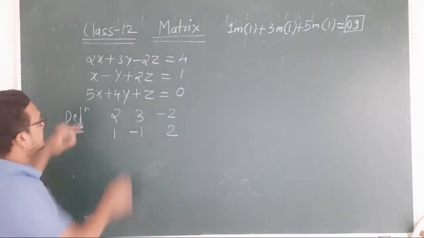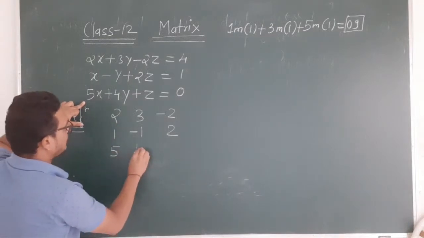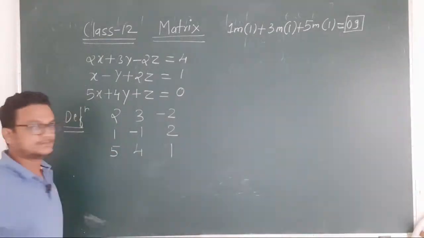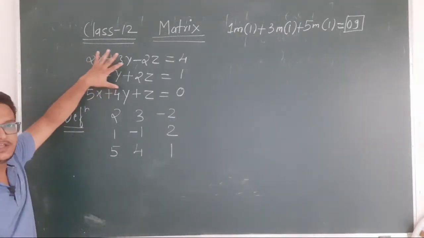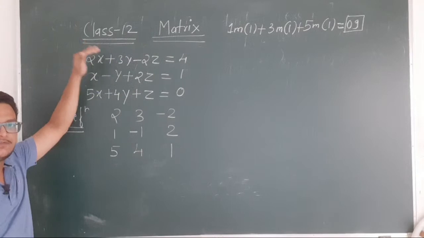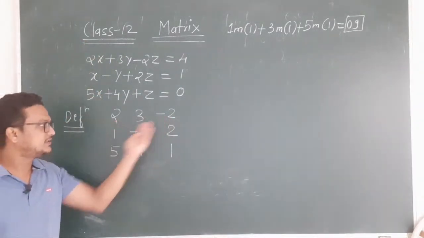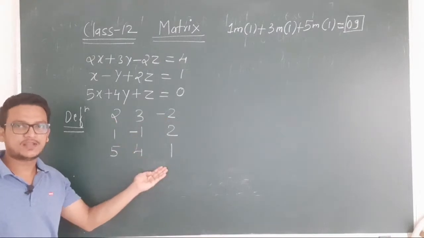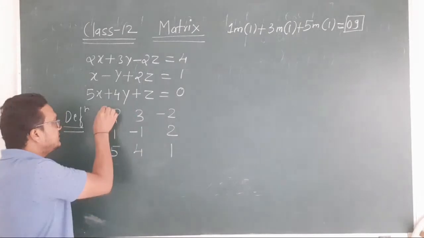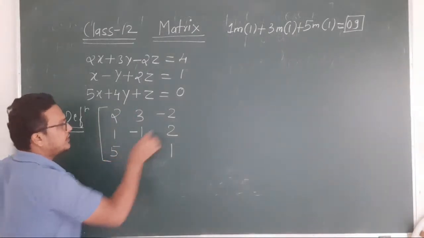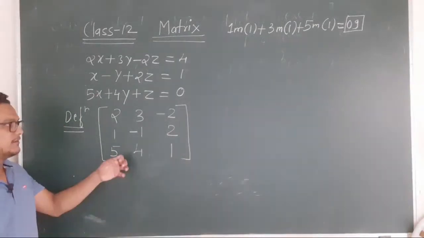The third equation's coefficients are 5, 4, 1. So from this system of linear equations, we have arranged the coefficients of x, y, z from each equation in a rectangular manner. After arrangement, these numbers we have to enclose in a bracket.